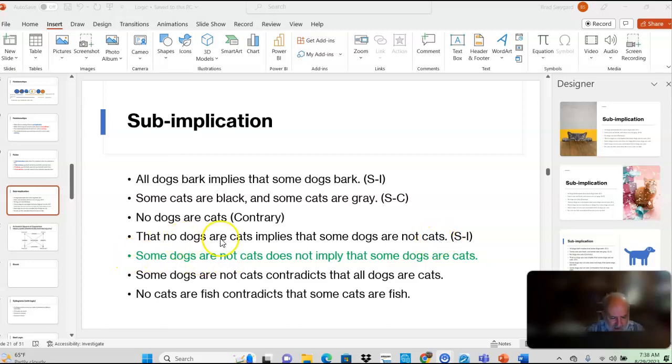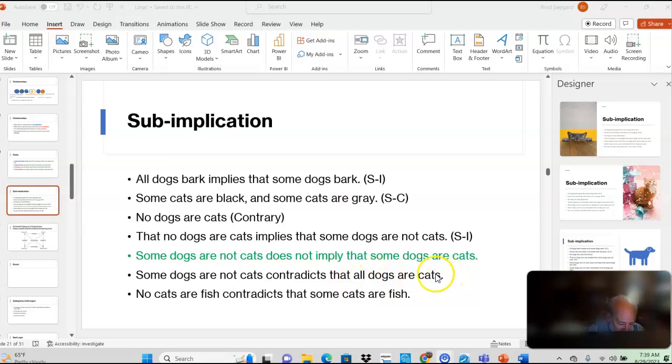But it's very easy to take the idea that some dogs are not cats and say, well, therefore some dogs are cats, and that sounds weird. But that's not the case. There's no relationship there. But if I say some dogs are not cats, that contradicts that all dogs are cats.